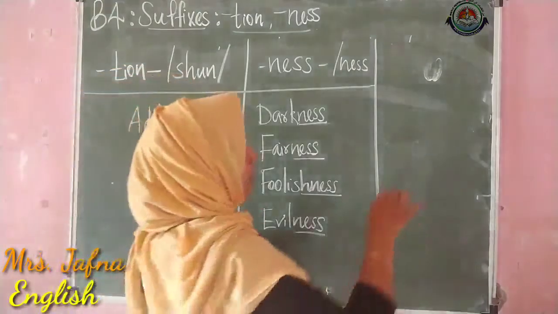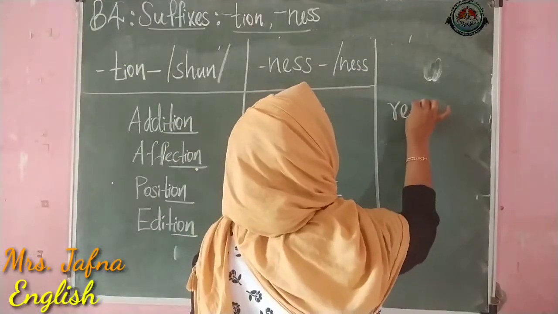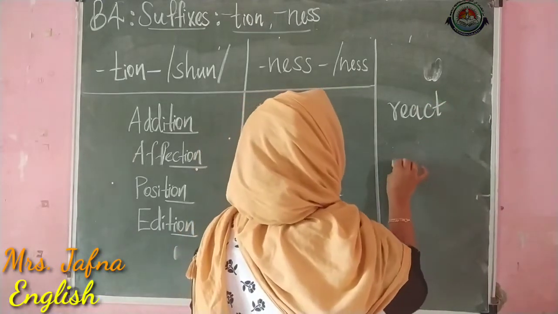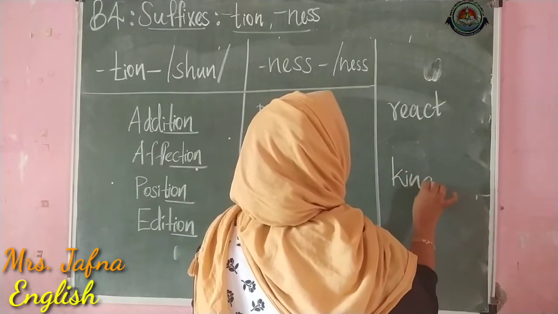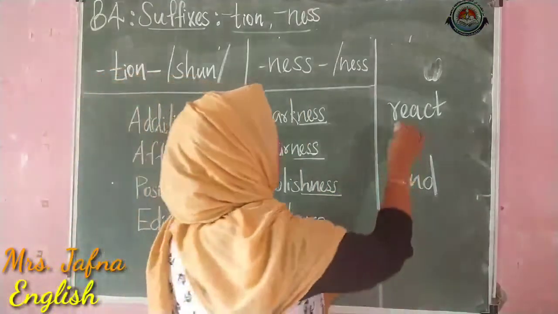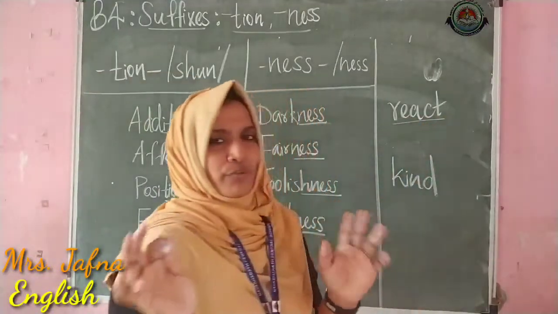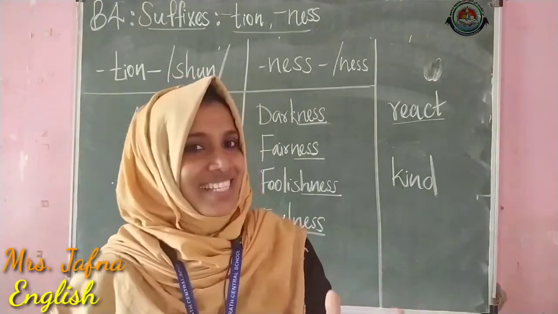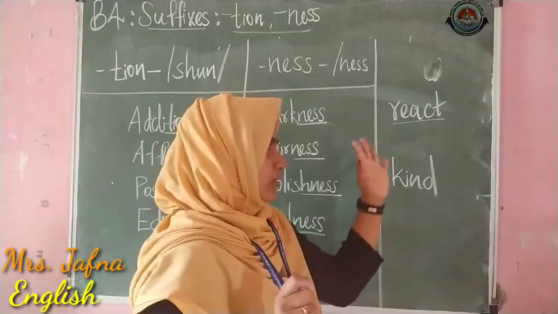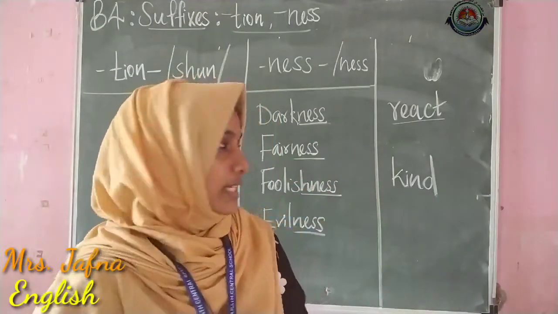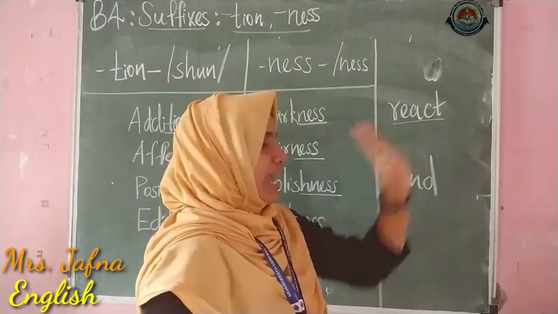Okay, now here I am writing two words. One is react and one is kind. What about the word react? Is it a verb or adjective? What do you mean by verb? Yes, it means action word, and adjective means describing word. So look at this word react.